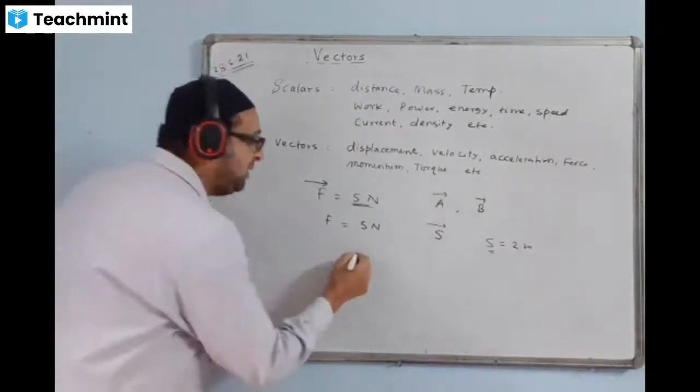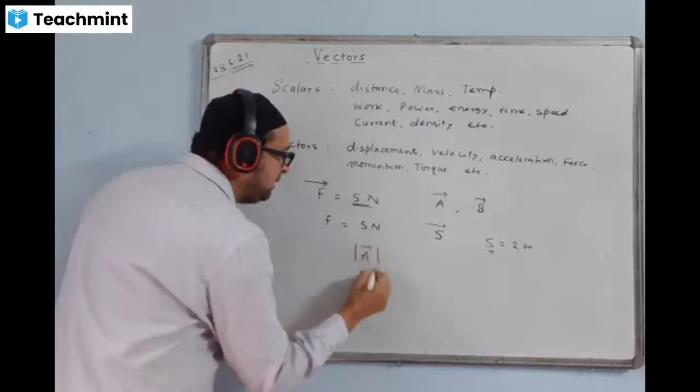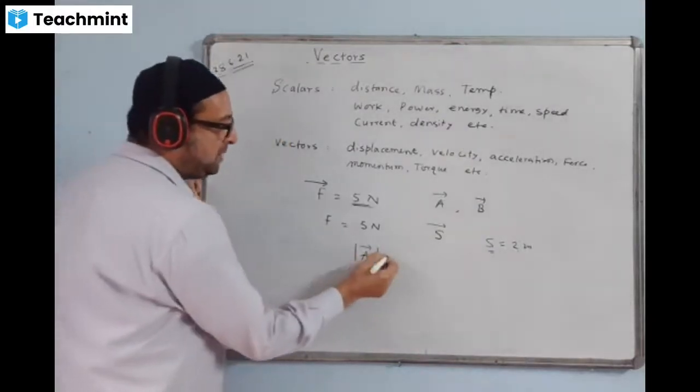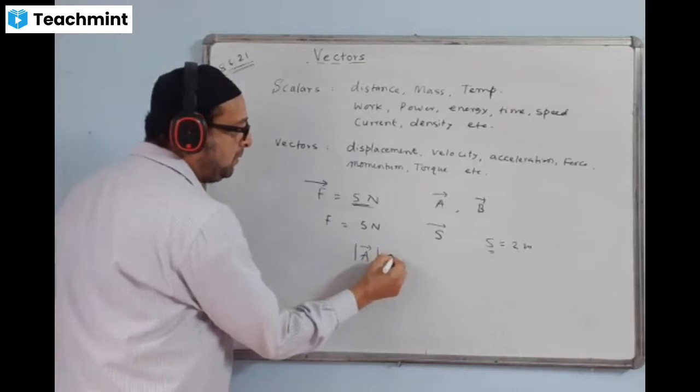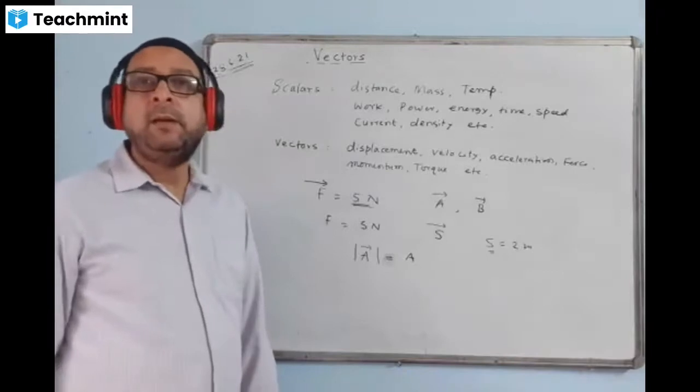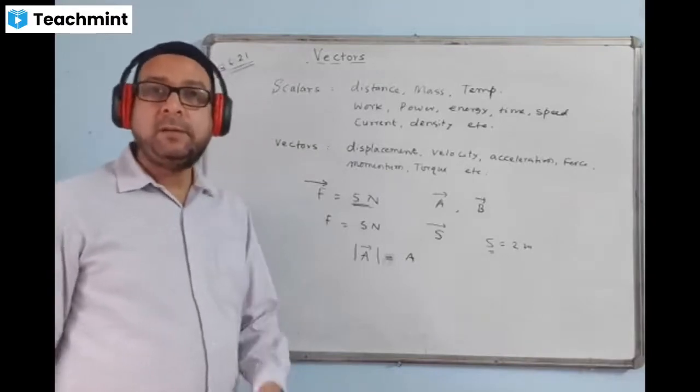Sometimes the magnitude is written like this also, magnitude of A, this is called modulus. This means magnitude of vector A. This one is called modulus of A, or magnitude of A. So only positive.